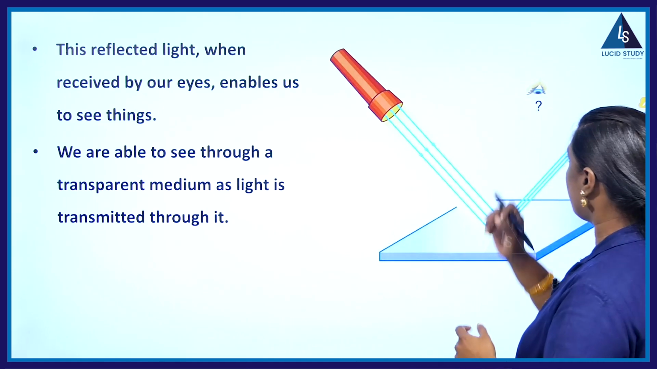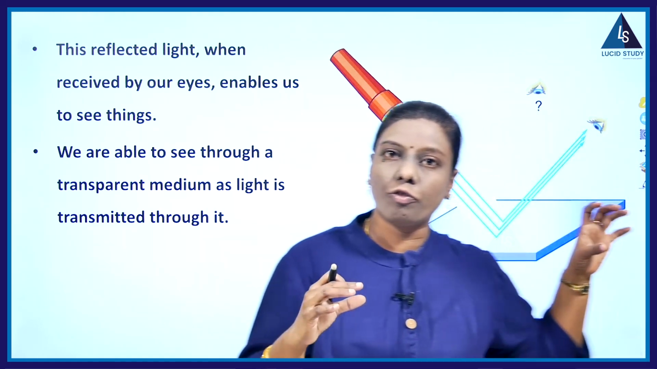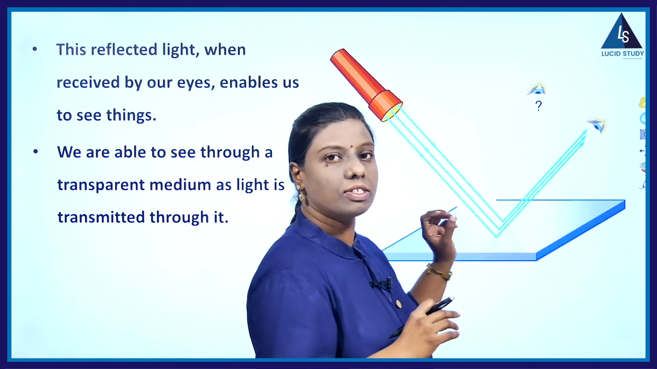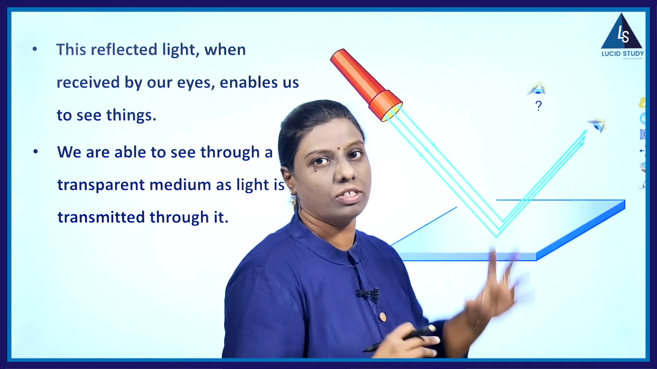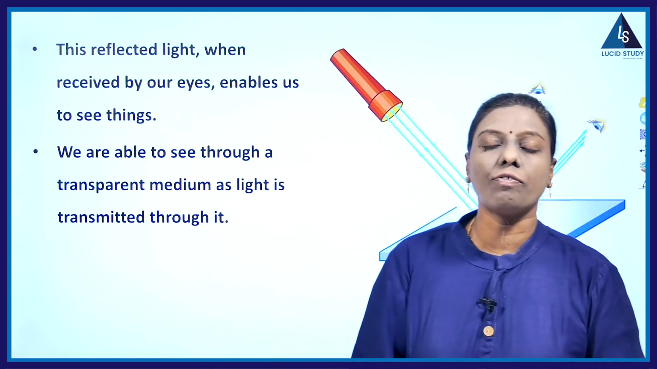If you observe here, light which falls onto any surface is getting reflected back into the same medium. So what do we call this reflection?